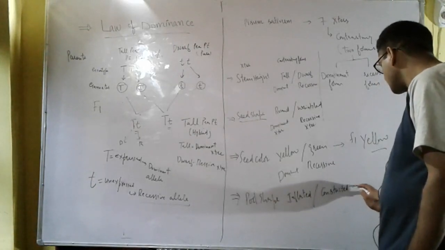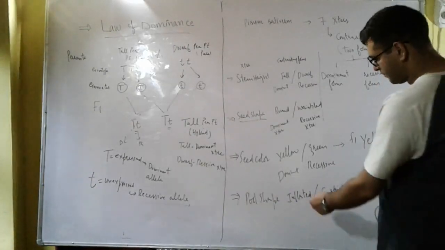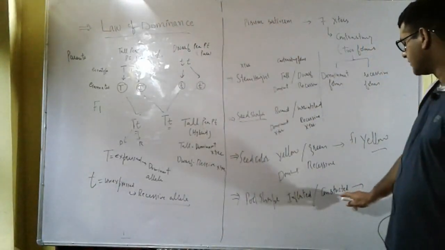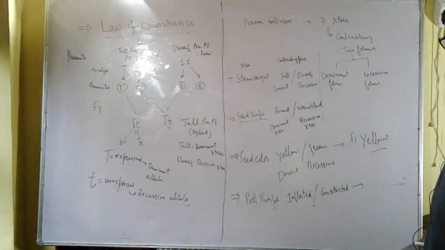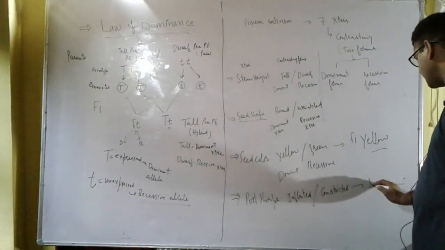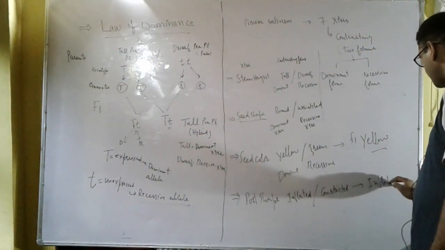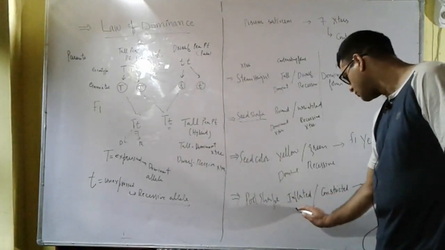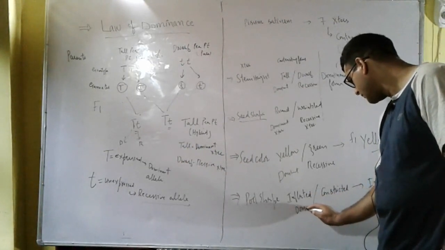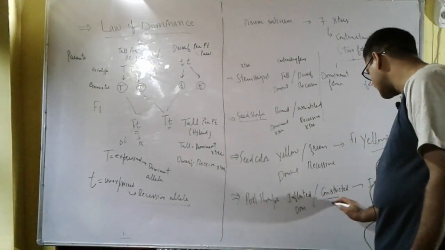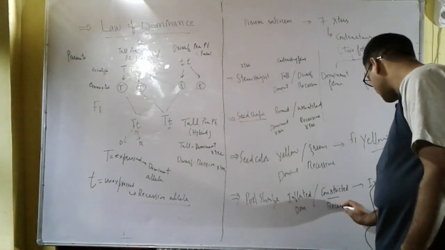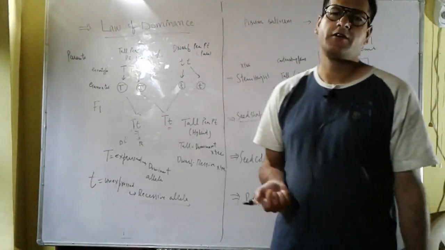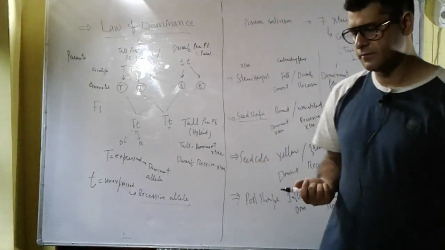And when he crossed pea plants having inflated pod shape with pea plants having constricted pod shape, in the F1 generation he obtained plants having inflated pod shape. So he said that inflated is a dominant trait and constricted is a recessive trait. Same is the case with pod color, flower position, flower color.